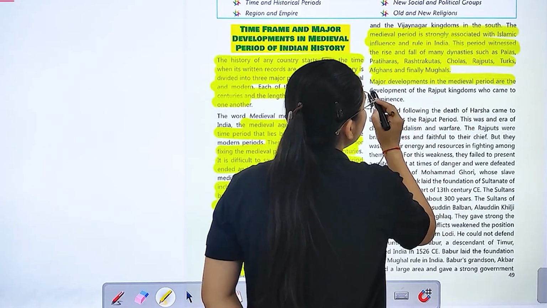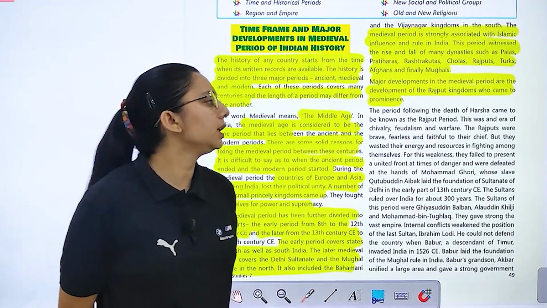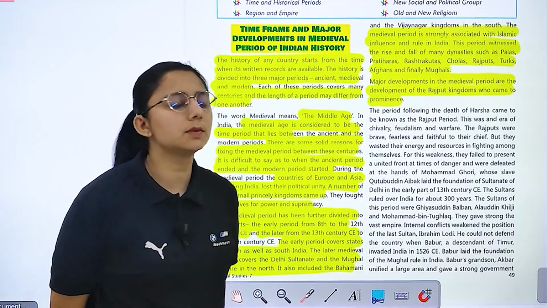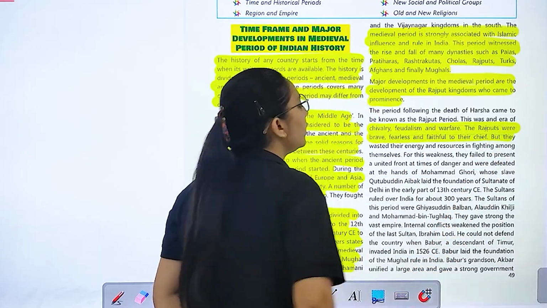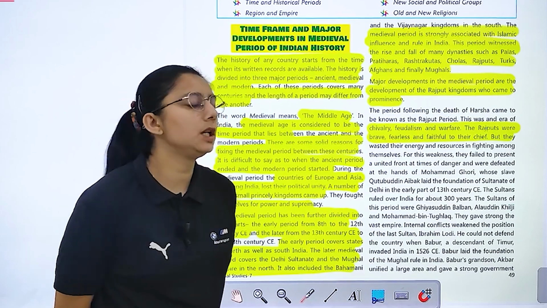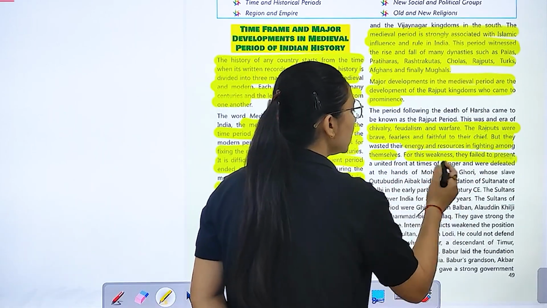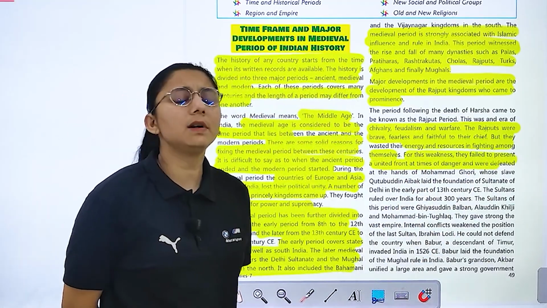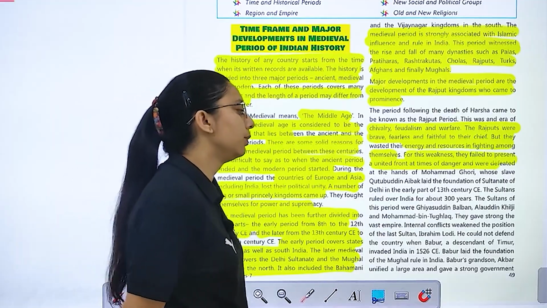Major developments in the medieval period are the development of Rajput kingdoms, who came to prominence. So the period following the death of Harsha came to be known as Rajput period. So we can say that this was an era of chivalry, feudalism, warfare. The Rajputs were brave, fearless, and faithful to their chief, but they wasted their money. लेकिन क्या उन्होंने अपने money को waste करा for their energy and resource and fighting among themselves. For this weakness, they failed to present a united front at times of danger, and they were defeated at the hands of Muhammad Ghori. किसके हाथ में? मोहम्मद गौरी के हाथ में वो defeat हुए.